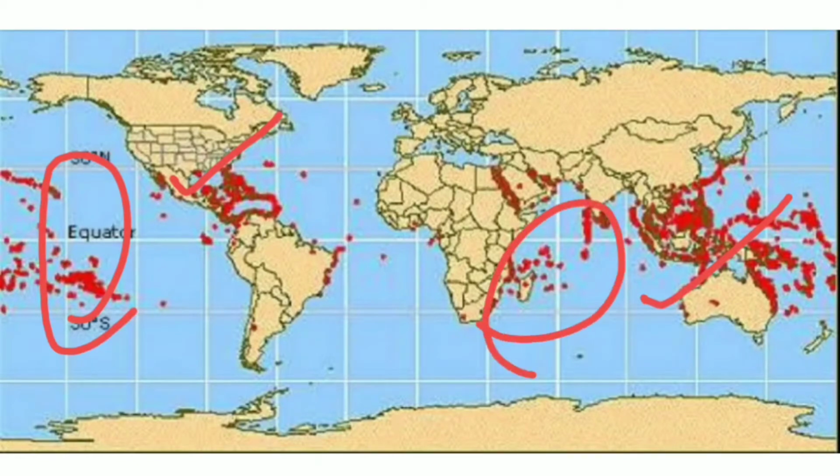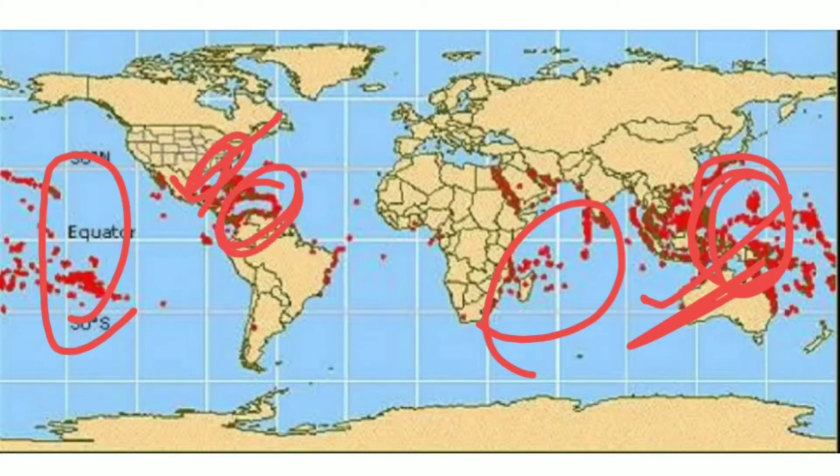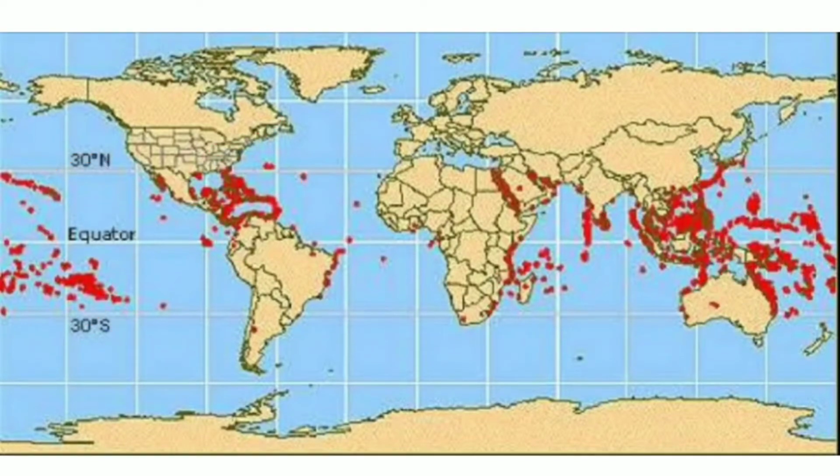Then the most important areas are Australia and also the Philippines. Then a few coral reefs are found outside the Indo-tropical area also, like the Gulf of Mexico and the Caribbean Sea.